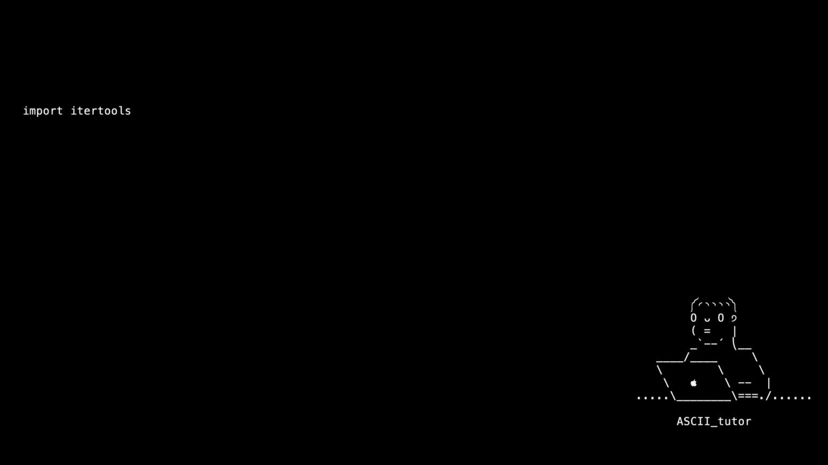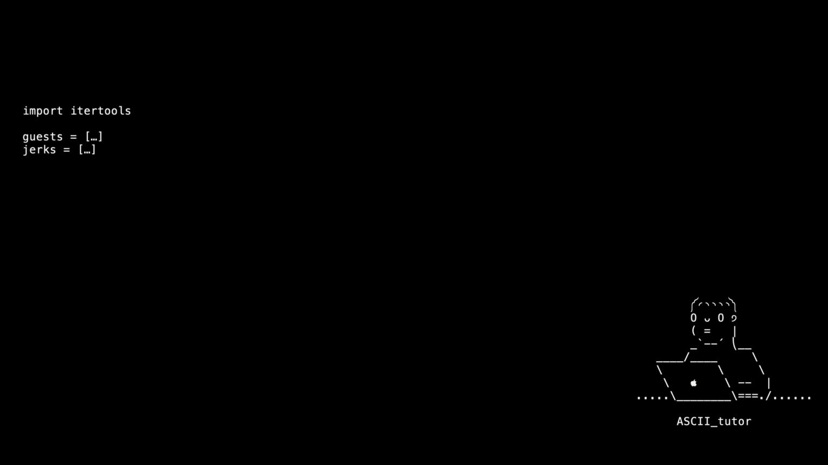We import Itertools. You will need your guest list. You can publicly mention that one. But don't mention this list, and put your troublemakers in here. This event planner function will figure out a seating arrangement without heated arguments.